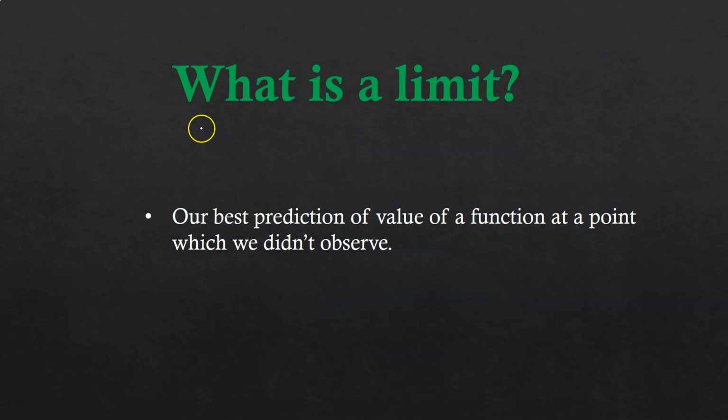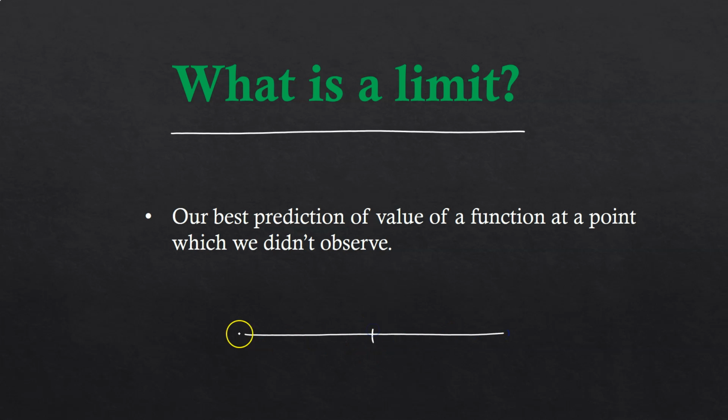That is, what is a limit? A limit is our best prediction of the value of a function at a point which we didn't observe. Suppose we have a function defined on this domain and there is some point a. We don't have the value of the function at point a. We may have, but assume that you don't have any value of the function at this point.